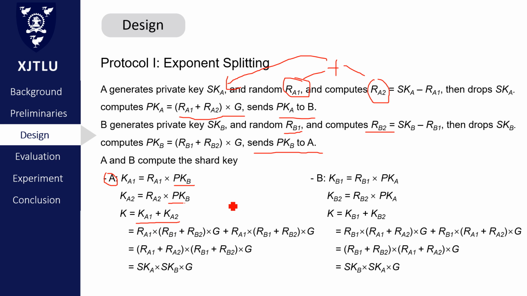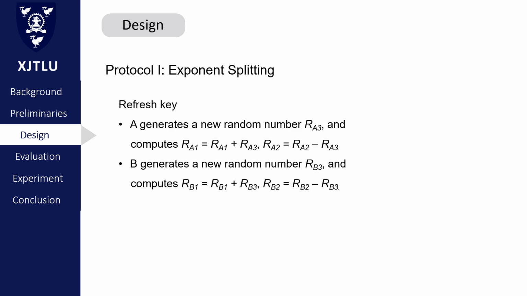But if we simplify it, it also equals private Ka times private Kb times J. And device B can also get the same shared value. So far, both device A and B get the same shared key, but there is an important step, which is to refresh a long-term key.